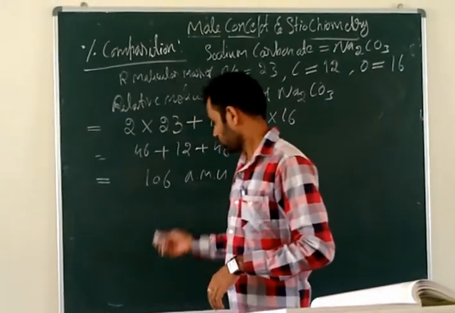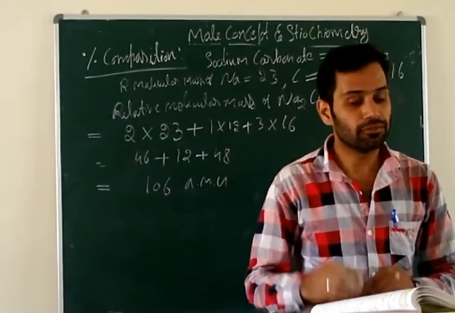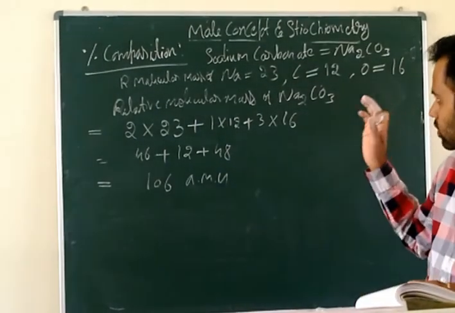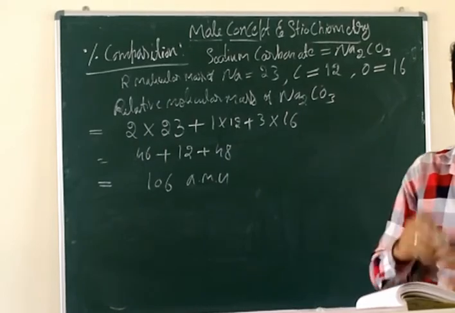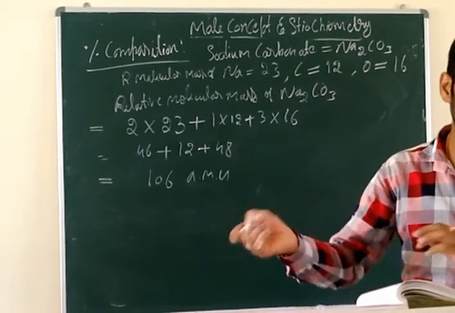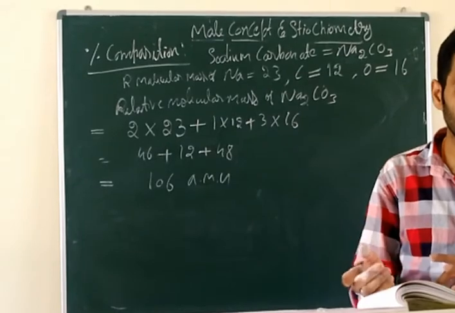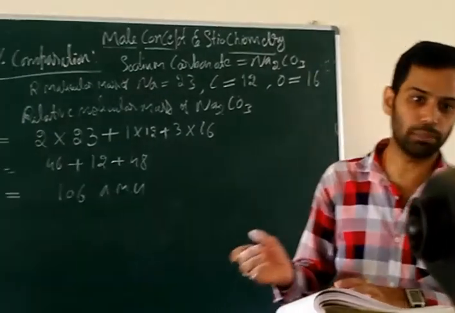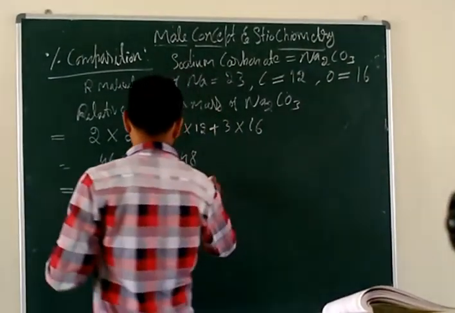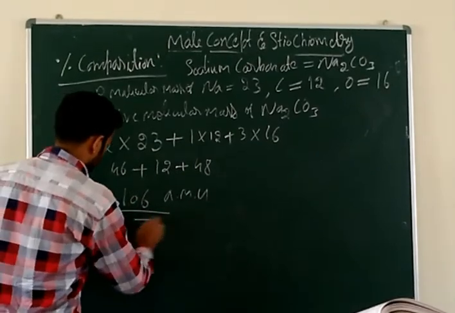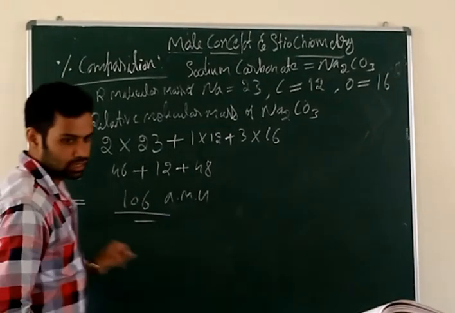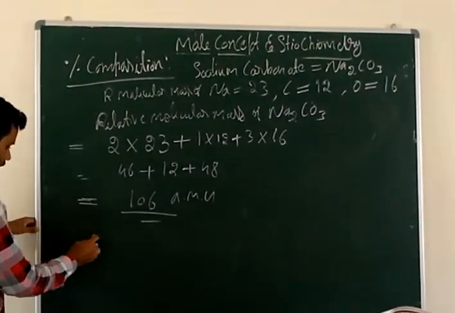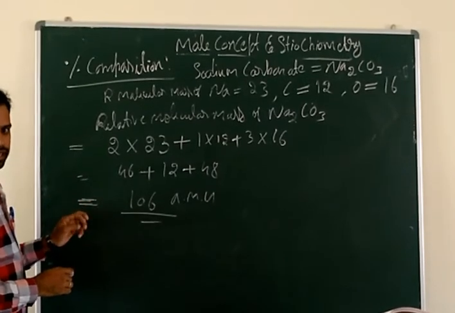AMU. Now, from this total weight, you have to find out the weight of the individual elements. First you will find the weight of sodium, next carbon, next oxygen. If you multiply by 100 after calculating the weight of each individual element, you will get the percentage of that element. Now first we take sodium. Sodium you can easily get from looking at this. Weight of sodium is 46. Now directly we can calculate the percentage composition.